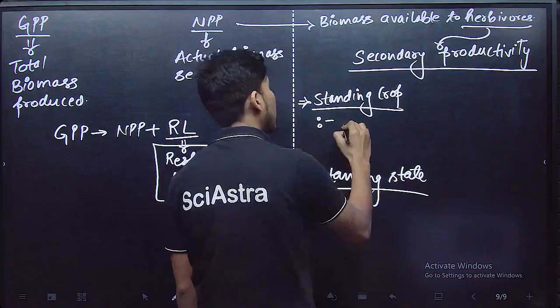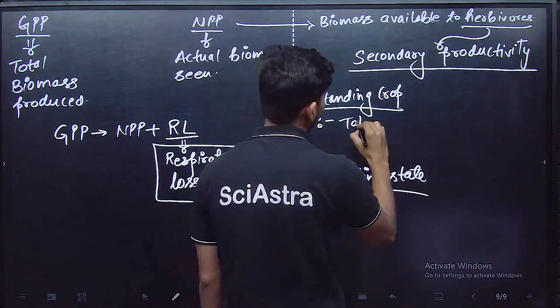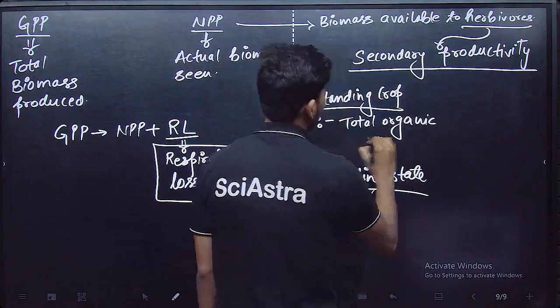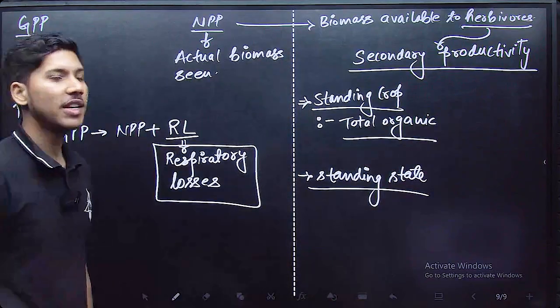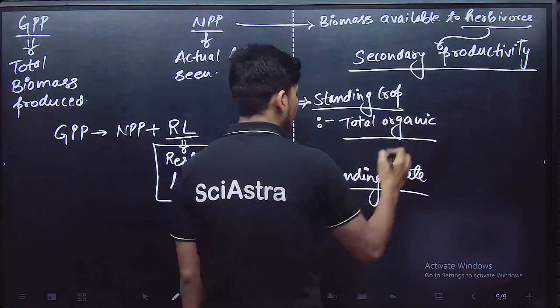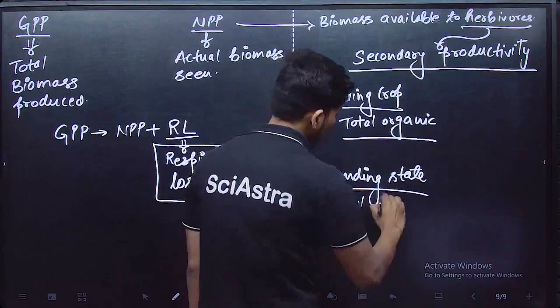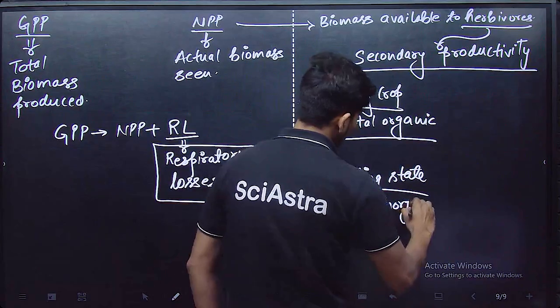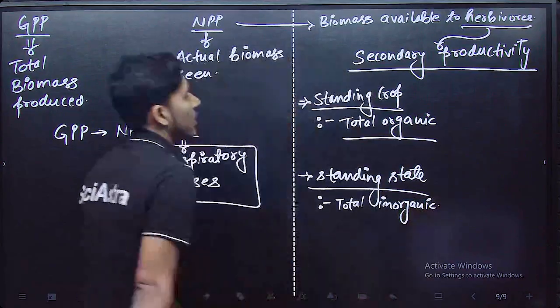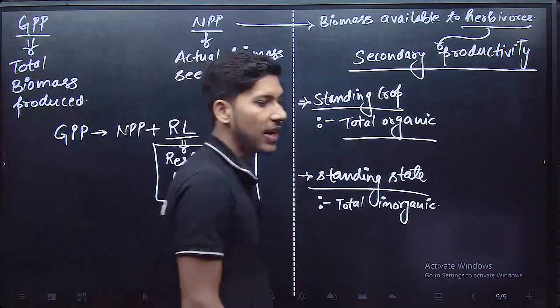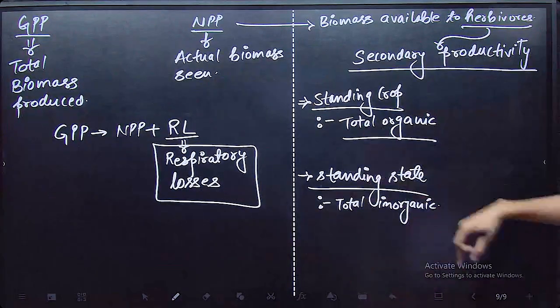Standing crop is basically the total organic material present in an ecosystem, and total inorganic material present in an ecosystem is known as standing state. So total organic is standing crop, total inorganic is standing state.